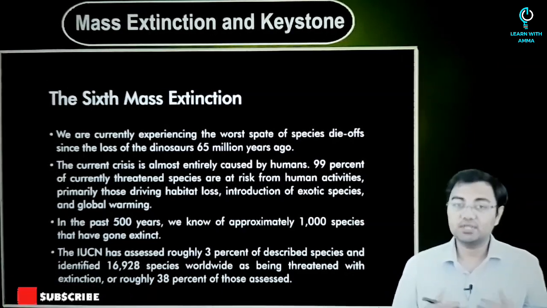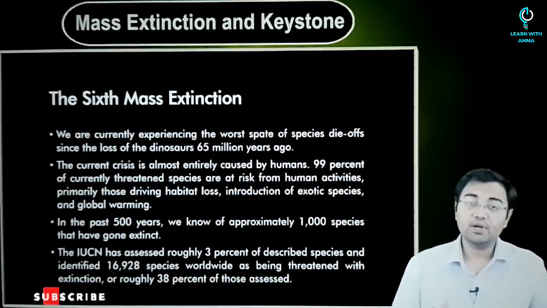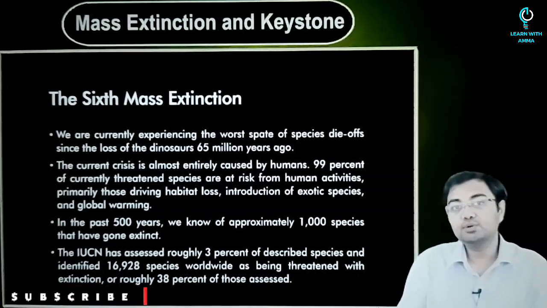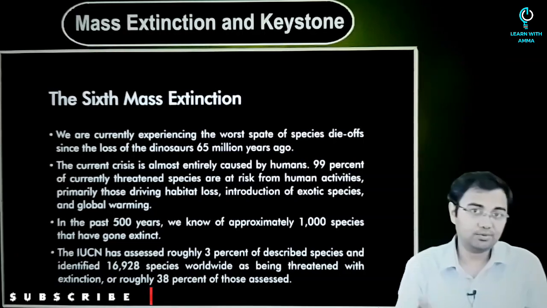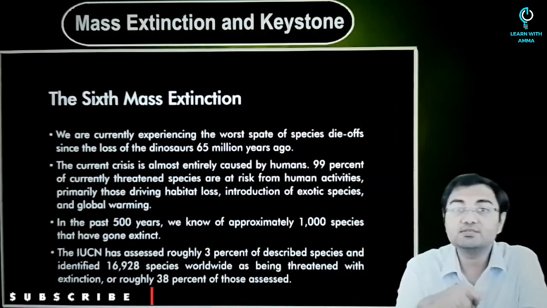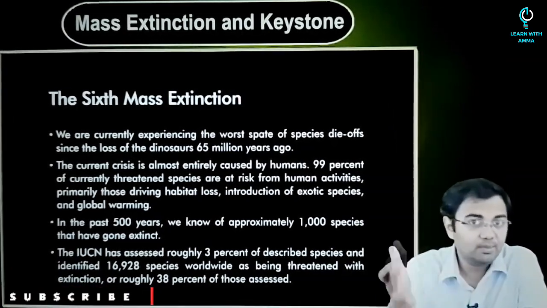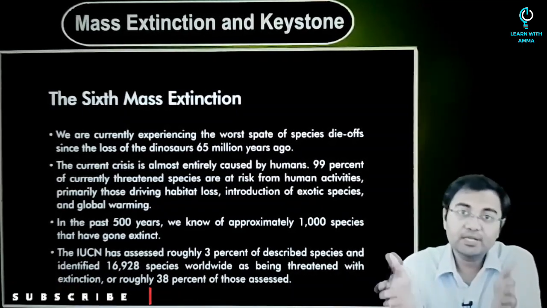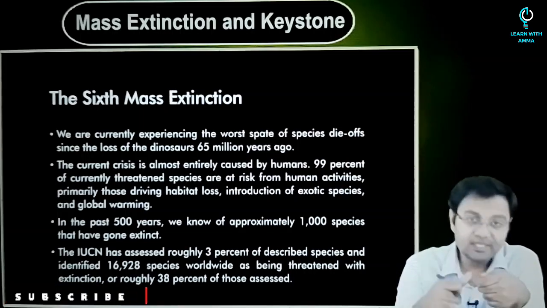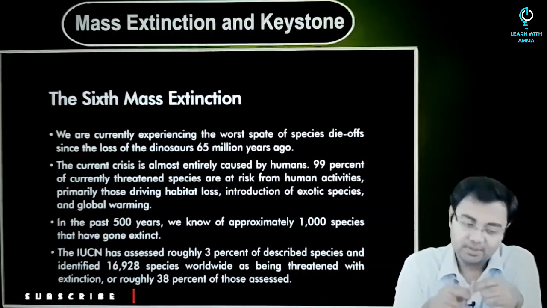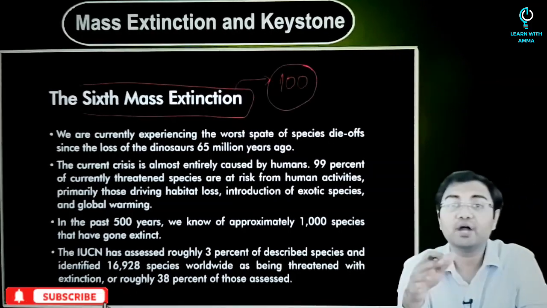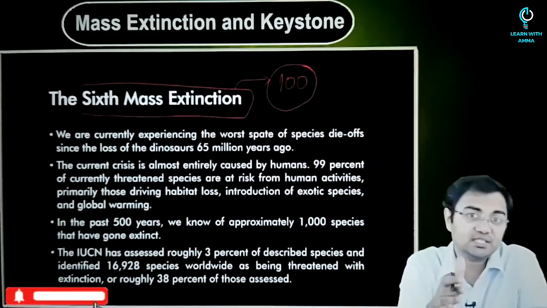Similarly, when we talk about the volcanic eruptions, they kept on happening for a million years or more. And that led to the mass extinction that happened at that point of time. So all these are the reasons which took a lot of time. Although we say mass extinction, the time period that we are looking at is perhaps 10 to 20 million years. But this mass extinction that we are talking about, the sixth mass extinction, is not taking that much time. We are just talking about a few hundred years that has led to the sixth mass extinction.